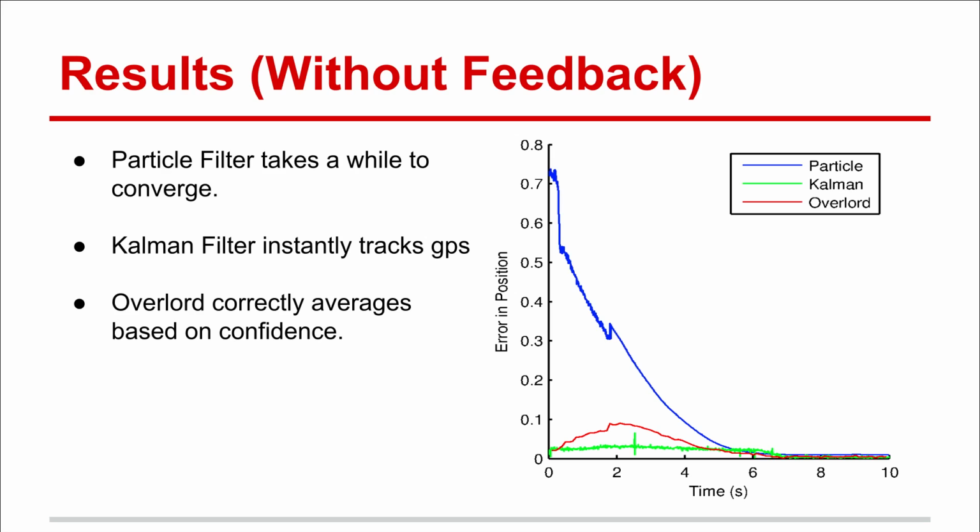As the particle filter converged, its confidence increased and the overlord began to trust it more and more, resulting in the overlord actually drifting away from the true position of the robot. That said, we can see that the overall performance of the overlord is much better than the particle filter by itself, which is what we were looking for.